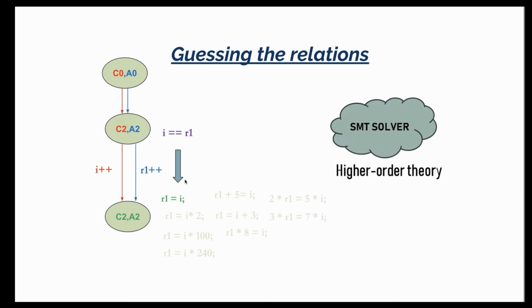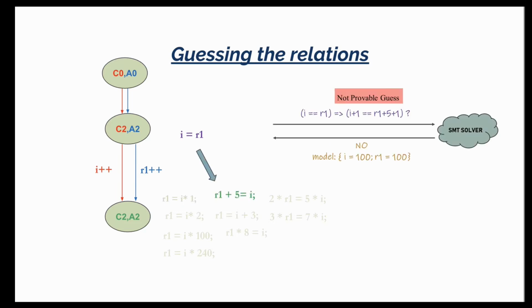And then it will make a satisfiability formula out of it and give it to a theorem prover, which is also called an SMT solver, with a higher order theory of bit vectors and arrays and other things. And then the SMT solver will either say, yes, this is actually provable, or it will say, no, this is not provable, and here's a counterexample. However, doing this for every possible guess and for a huge number of guesses is obviously intractable.